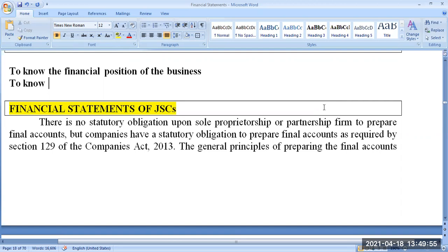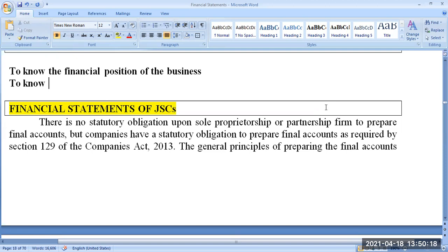Accuracy of records. If you're keeping records, you are supposed to have accuracy in that record. Just keeping a record does not mean you can keep the record with mistakes. That's not what is expected. If you keep the records, that means you are keeping the records with accuracy. So that's just a process. Do you know any other objective of accounting?